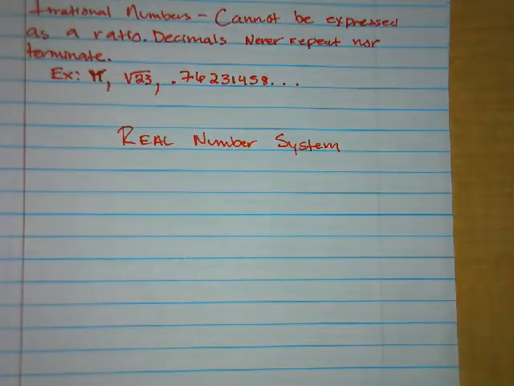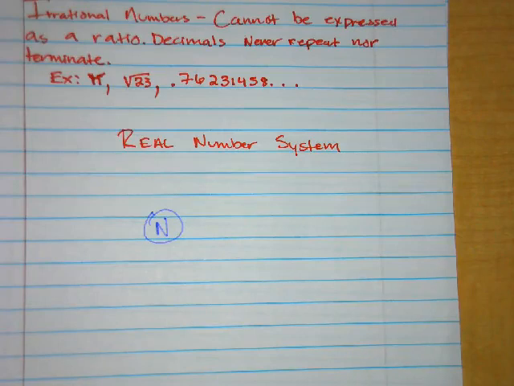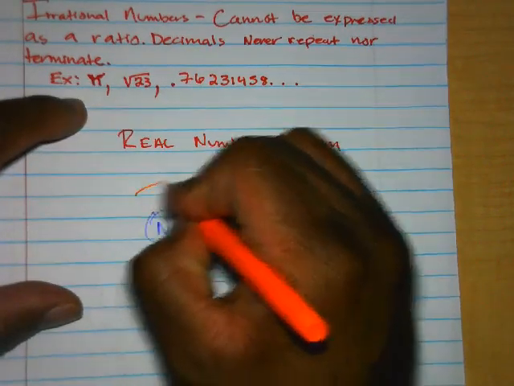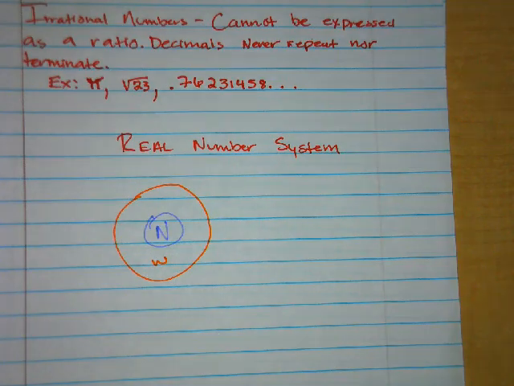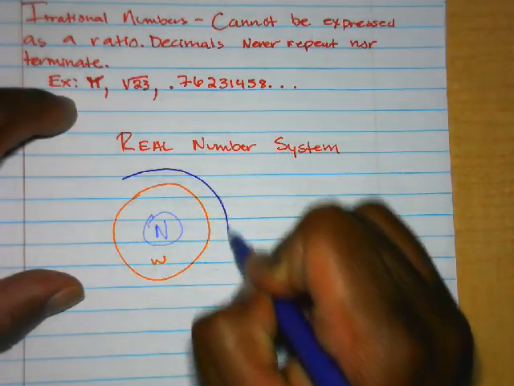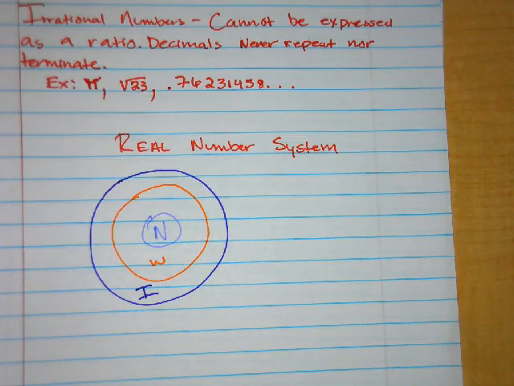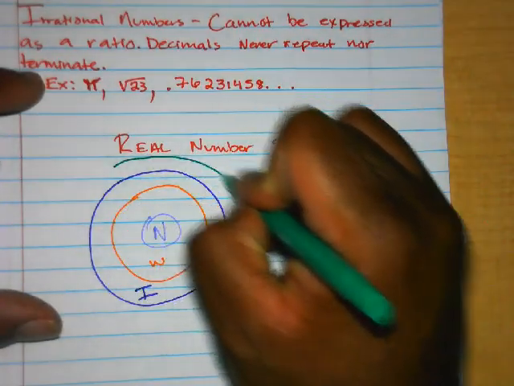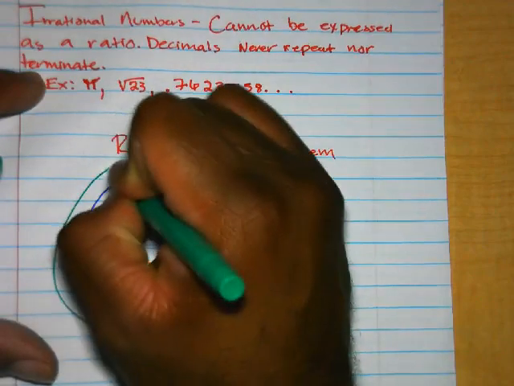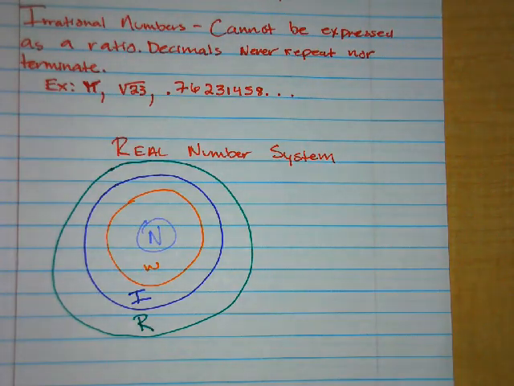We would start with the natural numbers, of course, and then next will be the whole numbers, and then will come the inverse of all those whole numbers, which we call the integers, I for integers, and then we have the rational numbers, which makes up all of the integers, the whole, the natural numbers, but it includes any number that can be expressed as a fraction with terminating or repeating decimals.